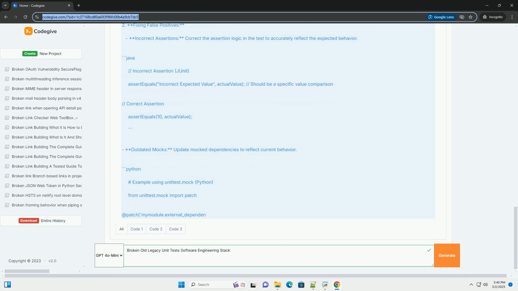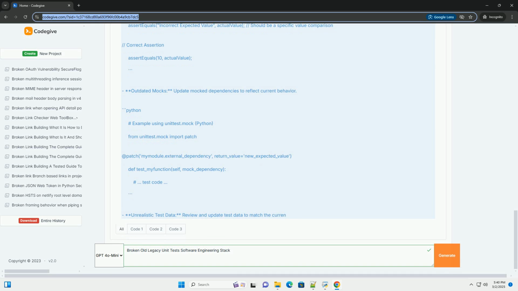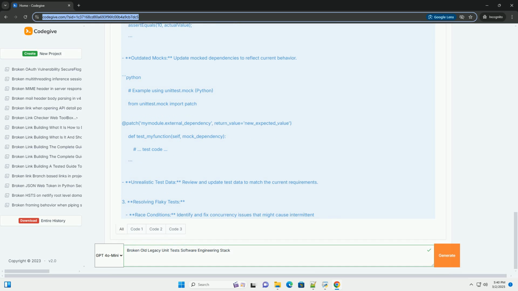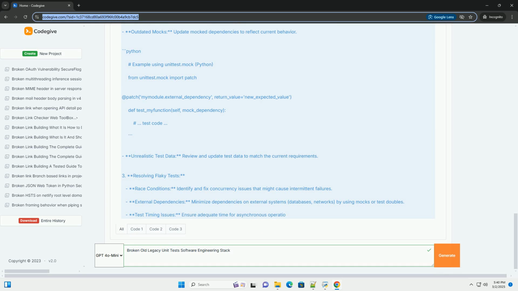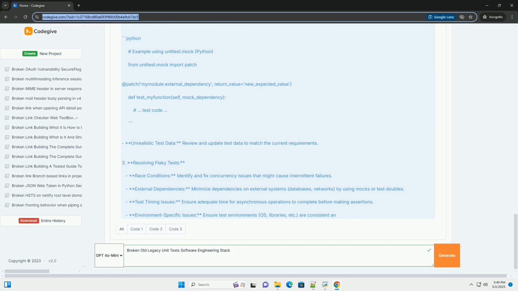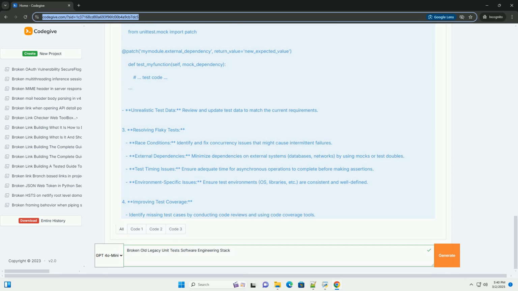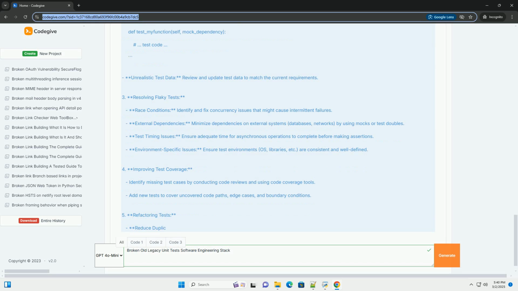Categorize them into true failures, actual bugs in the code under test; false positives, tests failing due to test code issues, for example incorrect assertions or outdated mocks; flaky tests, tests that intermittently pass or fail without code changes; and undetectable failures, tests that always pass but don't adequately cover crucial aspects of the code.